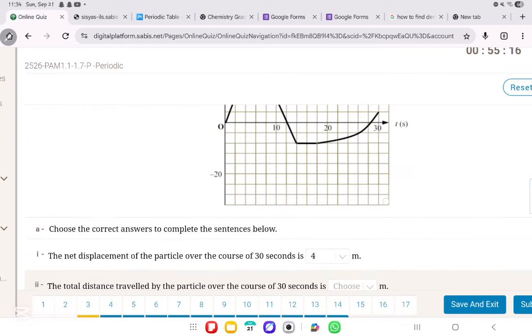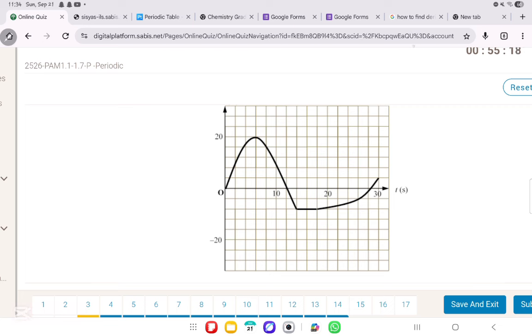We'll move on to part 2, the total distance traveled by the particle over the course of the 30 seconds. Now we need to calculate the total distance traveled. From here to here, there was a 20-meter travel. Then from here to here, there was also another 20 meters traveled. Now, from here to here, there was 8 meters traveled, and from here to here, there was also 8 meters traveled, my bad. And then last but not least, there was 4 meters traveled here. So let us add them all. 20 plus 20 plus 8 plus 8 plus 4. It will give us a total answer of 60 meters.